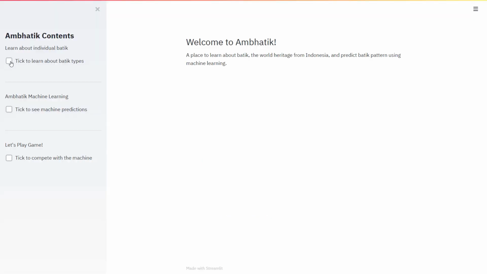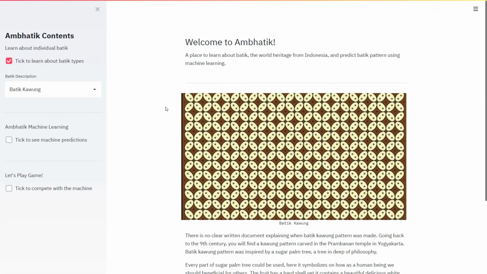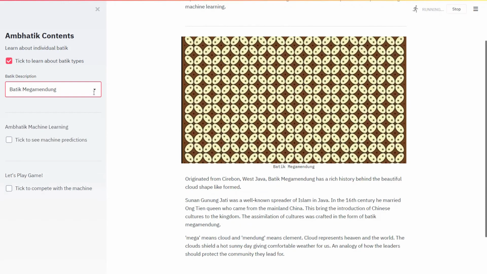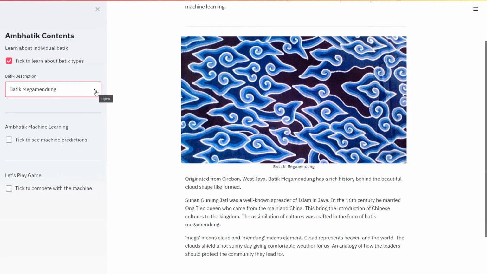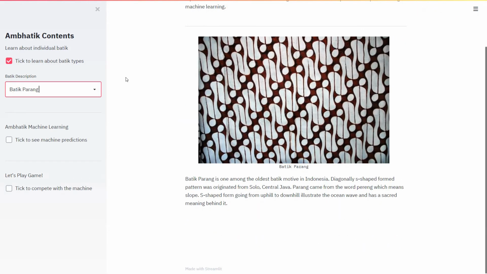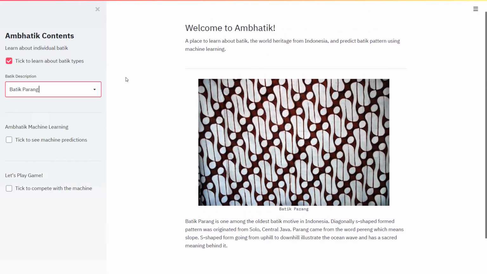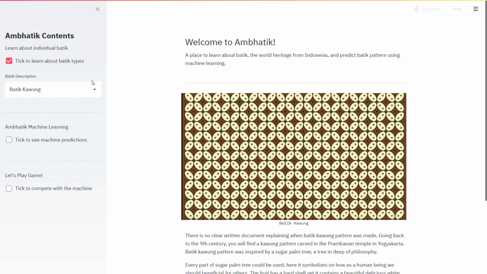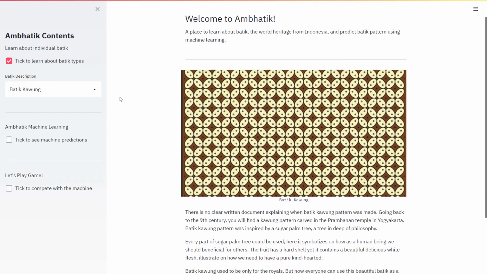Let's head to the demo. Using the Streamlit library, we can run our web app on the localhost or deploy it on the web. This library allows developers to create a simple yet interactive web app using only Python script. Here, we have a sidebar that outlines the contents of Ambatik. Heading to the learning section, here you will find the description of each batik pattern that we used in building our model. Each page has a picture, description, and meaning of one particular batik pattern.